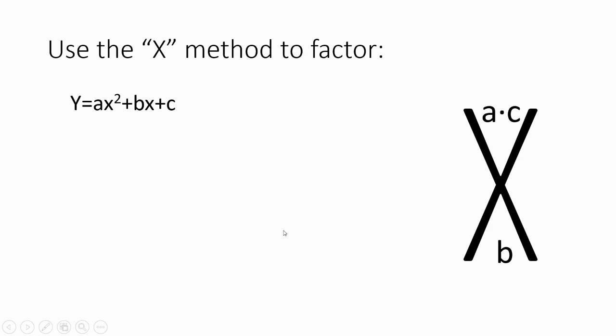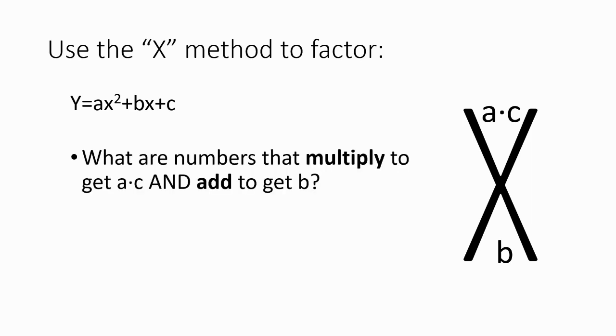So we're still going to use this x method, but instead of just putting c up here, we're going to do a times c. Does that sound familiar? Have you learned this before? Maybe? If not, that's okay. We're reviewing and that's okay if we're learning it too. So we do a times c, and we put b in the middle. So that's the same. B still goes in the middle. And then we're going to find factors of this number, a times c, that add up to b.